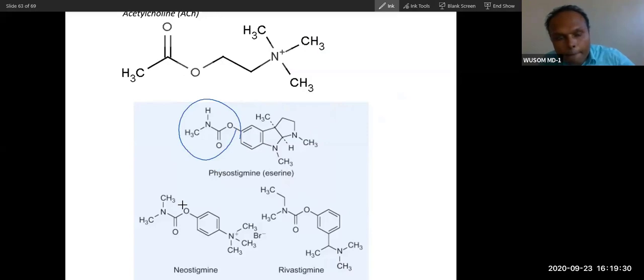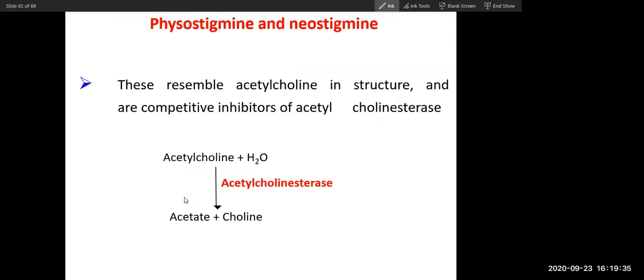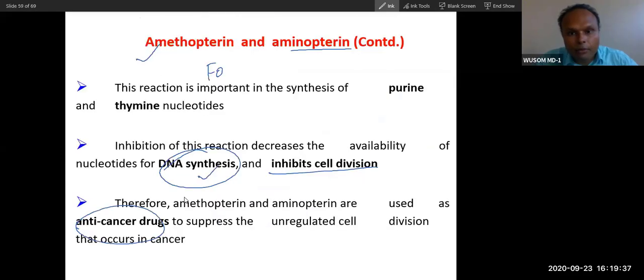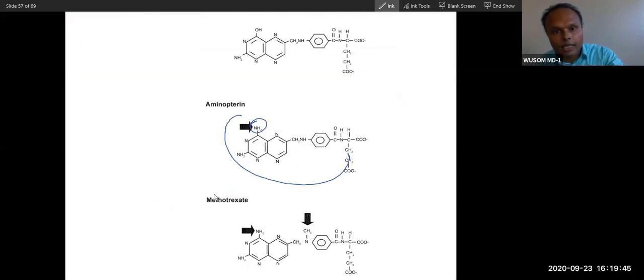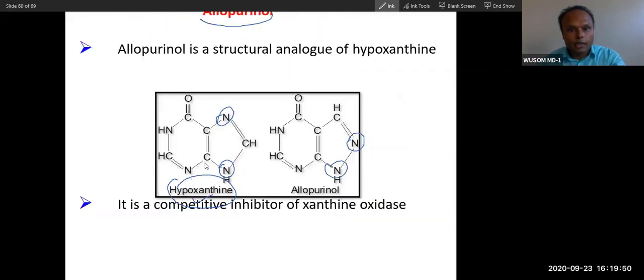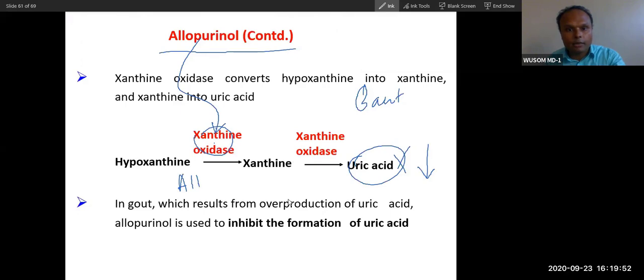Did you get that? Yes, doctor, thank you. That is the only purpose. No structure you have to memorize. I'm just showing the similarity, and that is why it is a competitive inhibitor. Because these are similar, that is why they are competitive inhibitors.